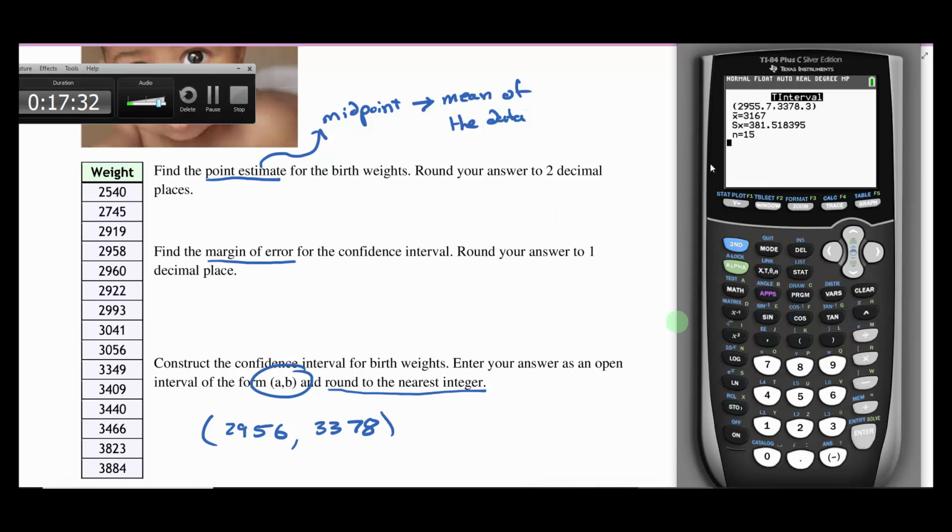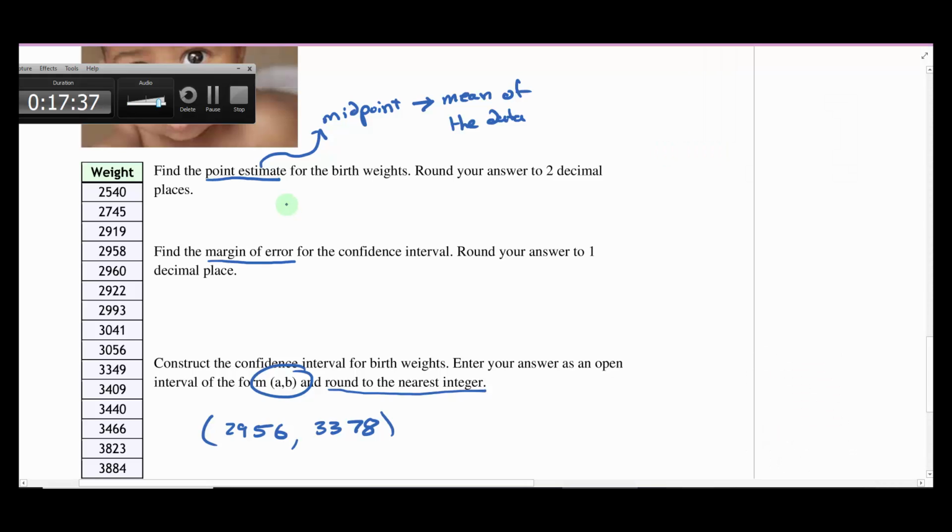And they give us that number right here on the screen. So this is our point estimate right here, 3167. So we would say X bar, because it's a sample mean, and that is 3167, and that's also the midpoint between these two numbers.